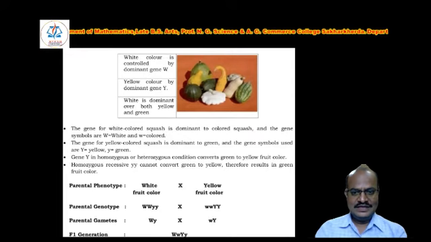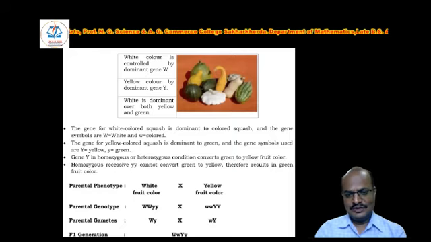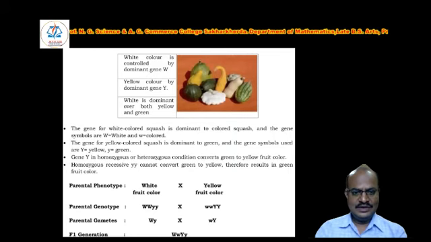Capital Y, in homozygous or heterozygous condition, converts green to yellow fruit color. Homozygous recessive small y cannot convert green to yellow, therefore results in green fruit color.